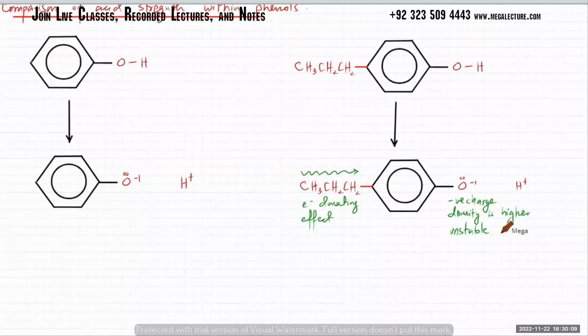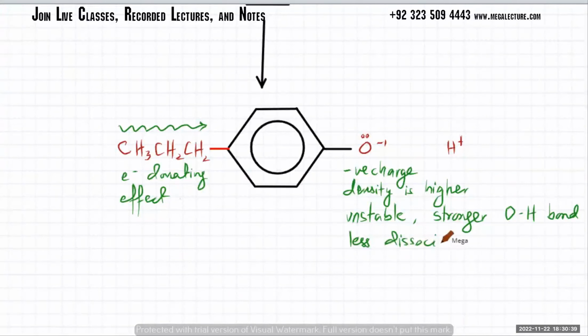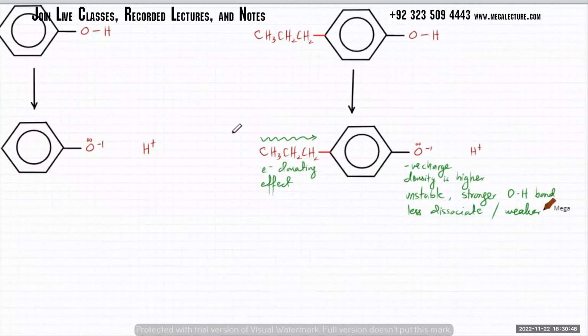अच्छा ये, so what will happen is that the negative charge density is higher. It's going to make it unstable. Or you can say okay, there's going to be a stronger OH bond, ठीक है? OH और O and H के बीच में the attraction is going to be stronger. So you're going to have a stronger OH bond. हाँ जी. सर तो लेफ्ट वाला मतलब स्ट्रॉन्ग एसिड होगा ना, एसिड स्ट्रेंथ ये उसकी ये ज्यादा होगी. ये weak acid होगा. This one will ionize less, less dissociation. So this one is going to be weaker. ठीक है? And so that one is the one that's going to be a stronger acid. This one is going to be a weaker acid. Is that clear?